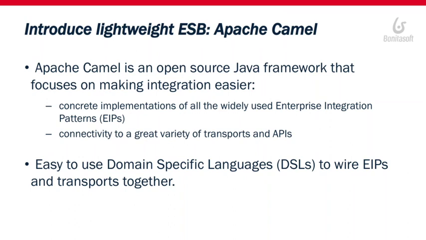I could have used a complete ESB suite like JBoss Fuse or ServiceMix, but to keep the demo easier and avoid too much integration work, I preferred to use only Apache Camel. But in any case, Apache Camel is a component of ServiceMix and JBoss Fuse. So all the work that has been done to prepare that demo can be reused to actually integrate the Bonita platform into JBoss Fuse or ServiceMix.